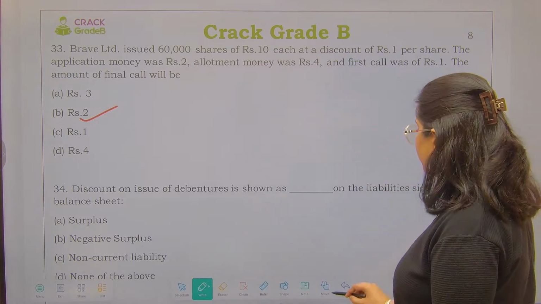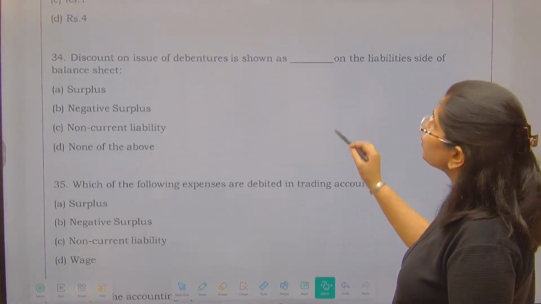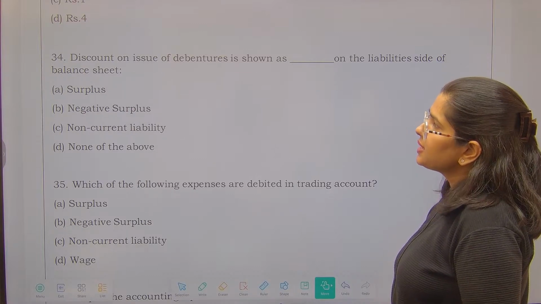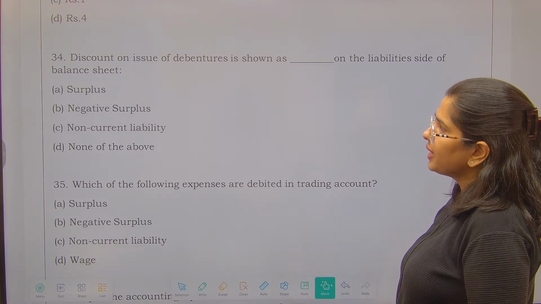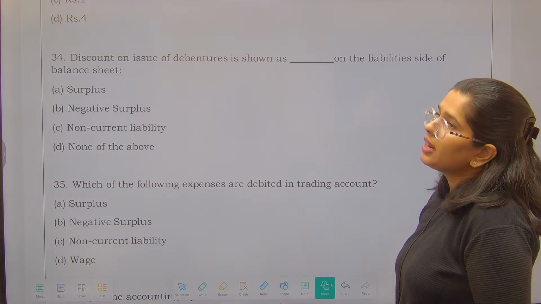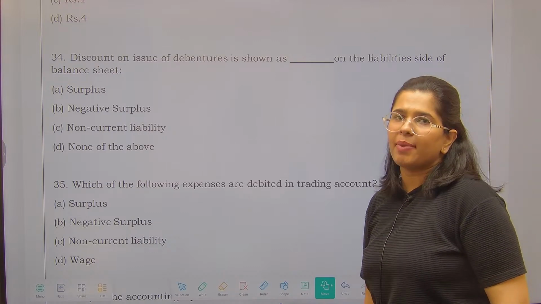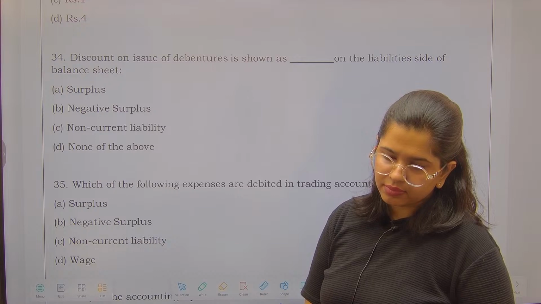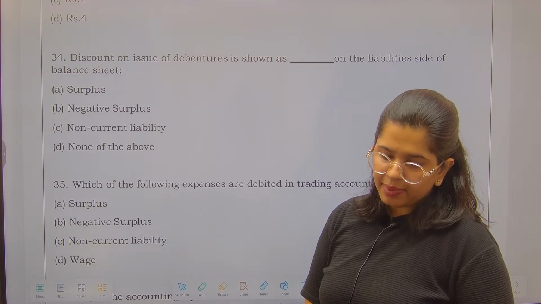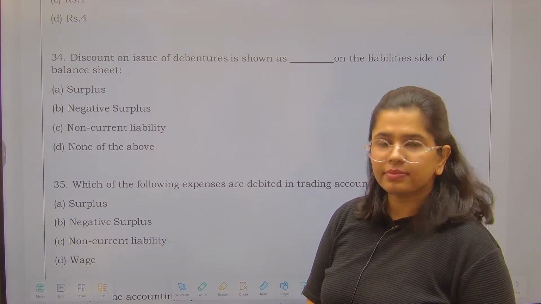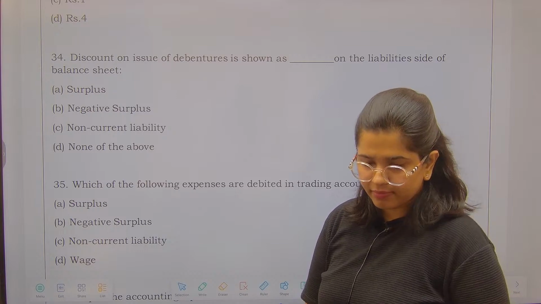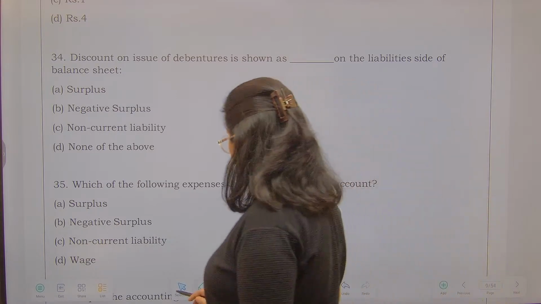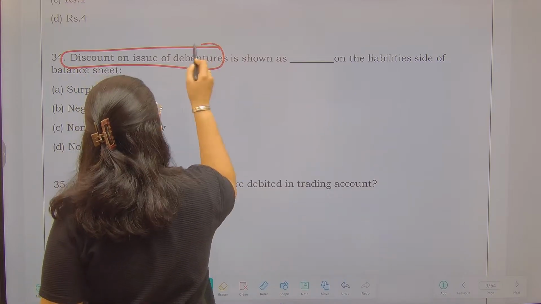The discount on issue of debentures should be shown on the liability side of the balance sheet. Options: surplus, negative surplus, non-current liability, none of the above. Discount on issue of debentures will be shown on the liability side. Is it shown on the liability side? Good. See, discount on issue of debentures: number one thing, it is a debit item.